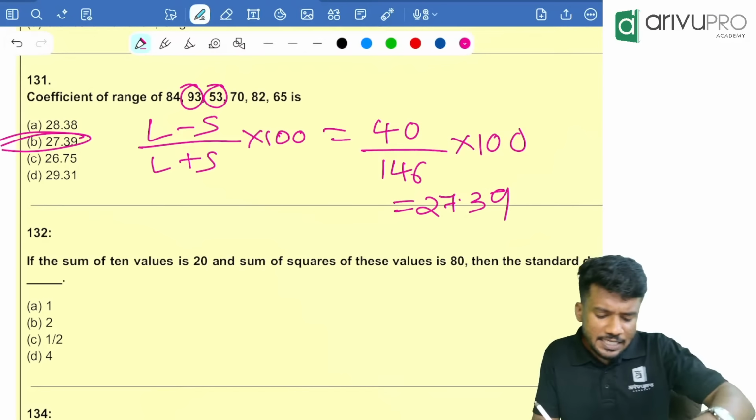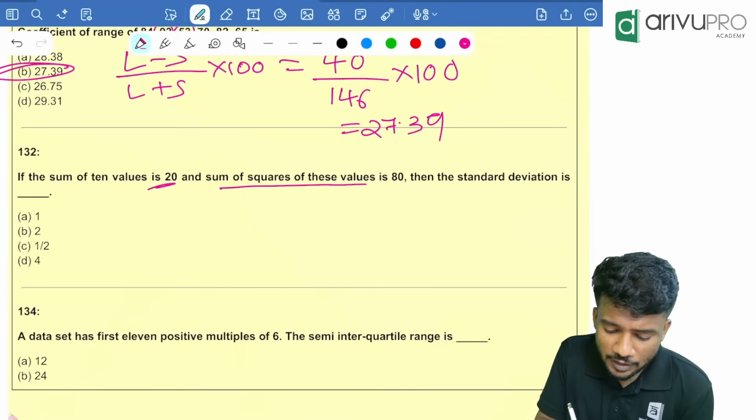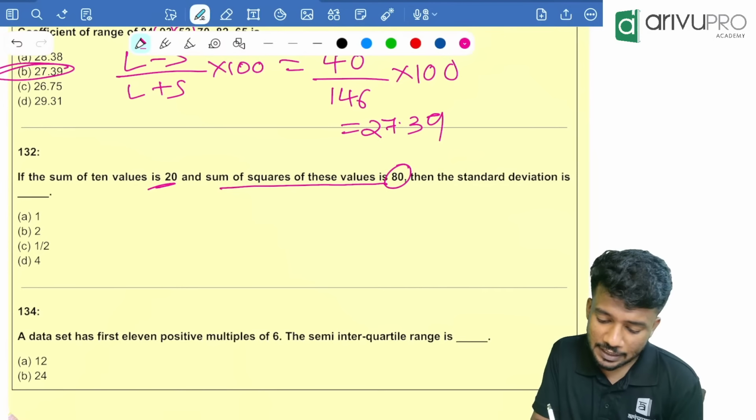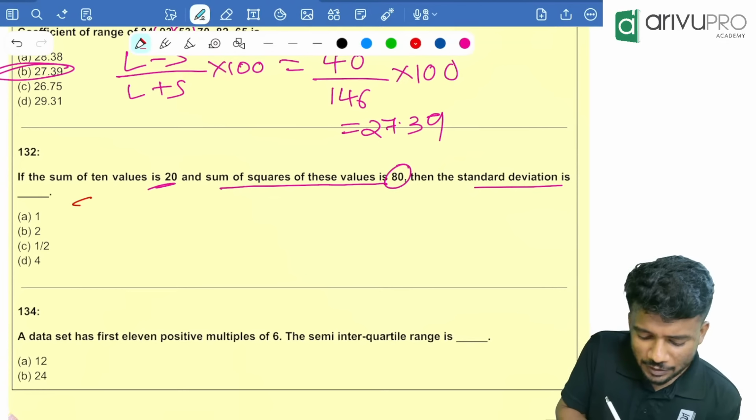27.39. Next, if the sum of 10 values is 20, and the sum of the squares of these values is 80, standard deviation is how much? What all things are given? Sigma x square is given, correct?